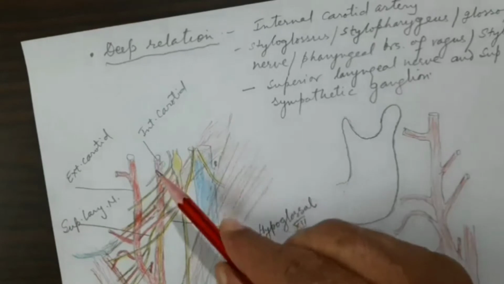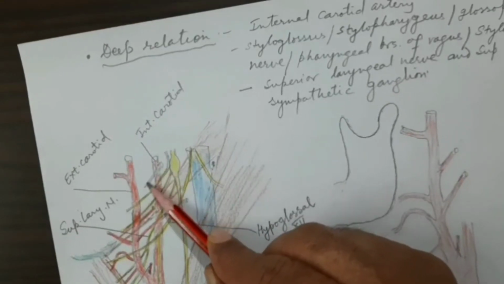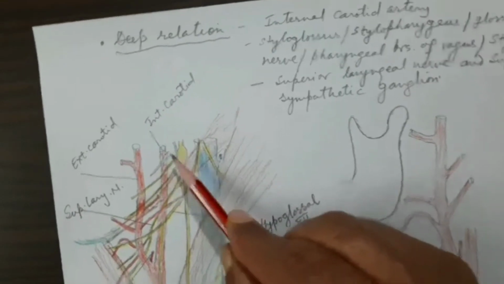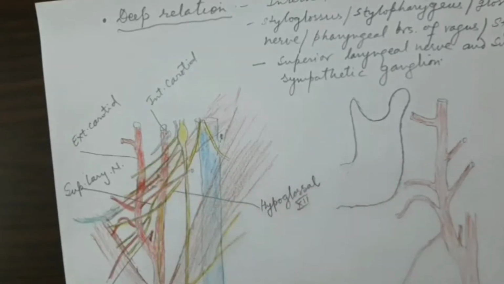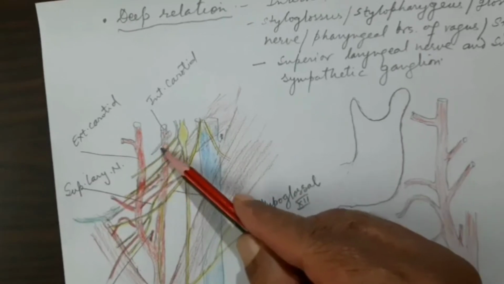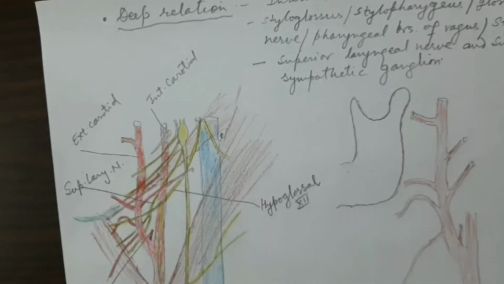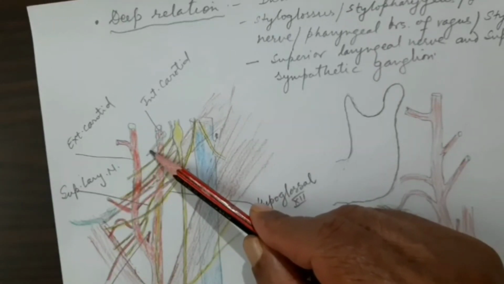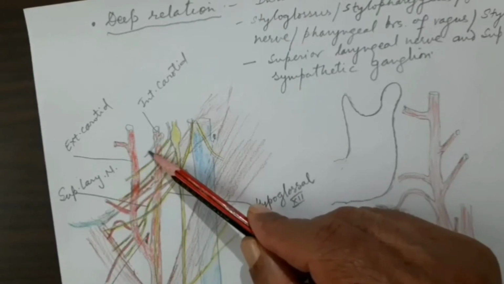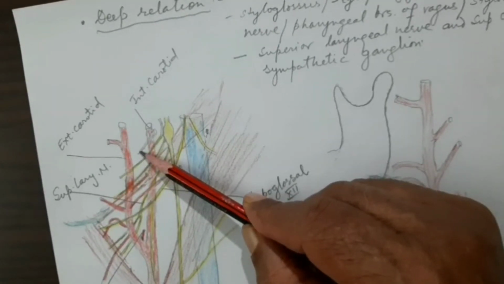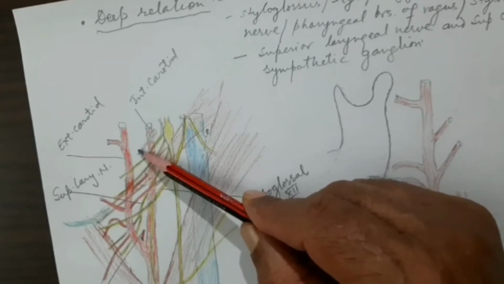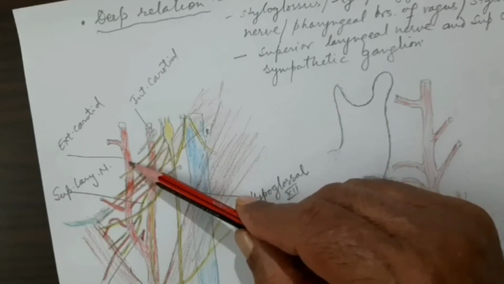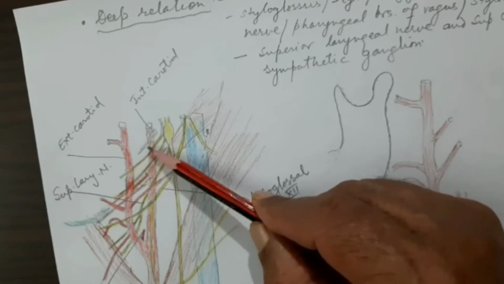Then this is the styloid process. You can see here this styloid process, and many muscles are attached to the styloid process, which will go between the external and internal carotid artery. For example, styloglossus, which is going to the tongue after taking origin from the styloid process, will also lie deep to the external carotid.